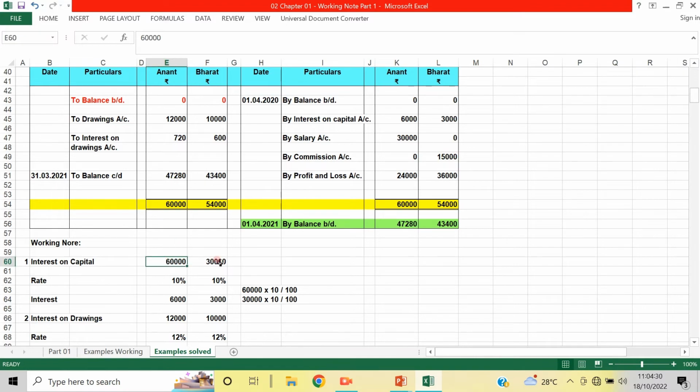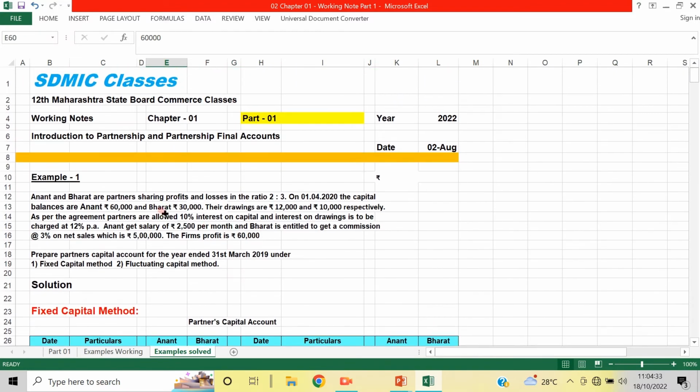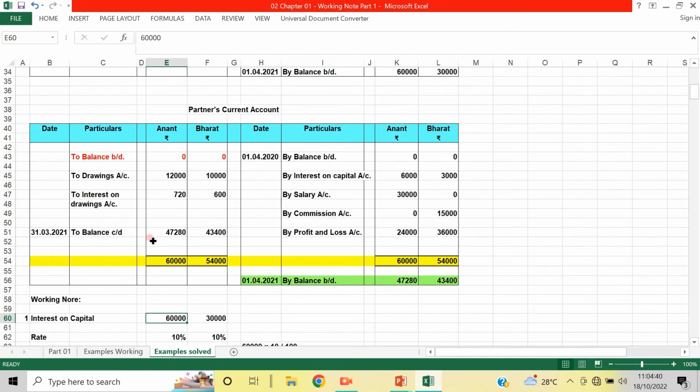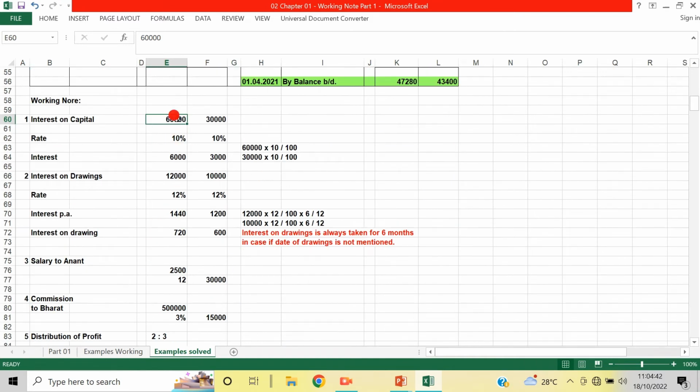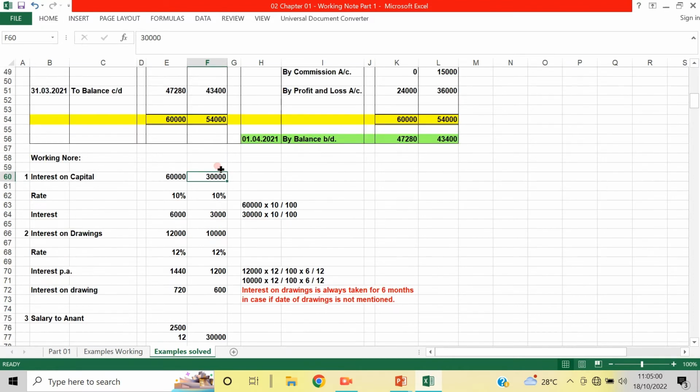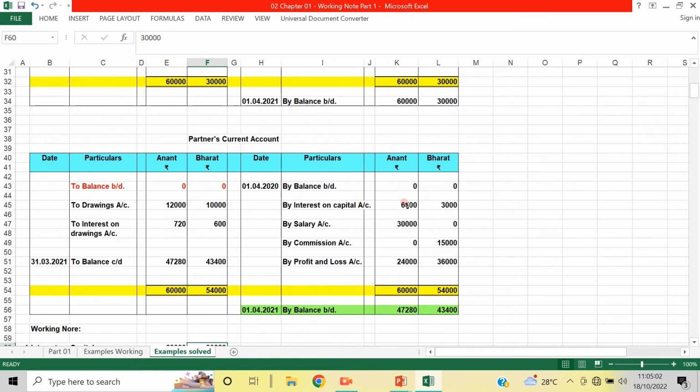Interest on capital is allowed. As per the agreement, partners are allowed 10% interest on capital. So 10% interest on capital is allowed. On 60,000 and 30,000, the interest is 10%. 10% of 60,000 is 6,000 and 10% of 30,000 is 3,000. So that is taken here, interest on capital 6,000 and 3,000 in the current account.